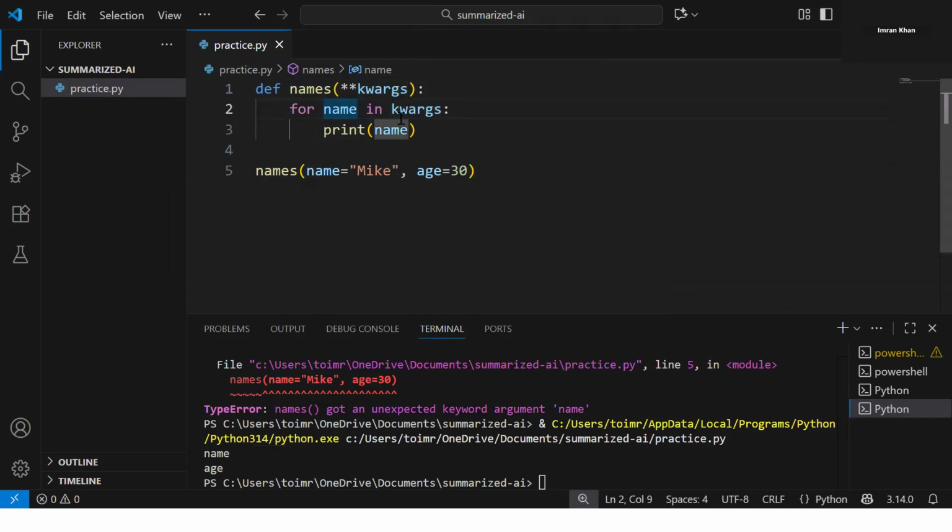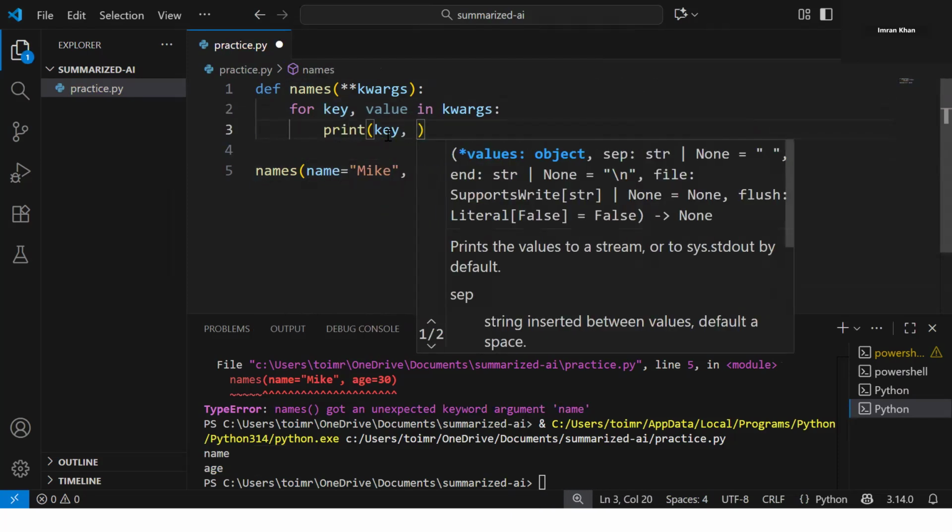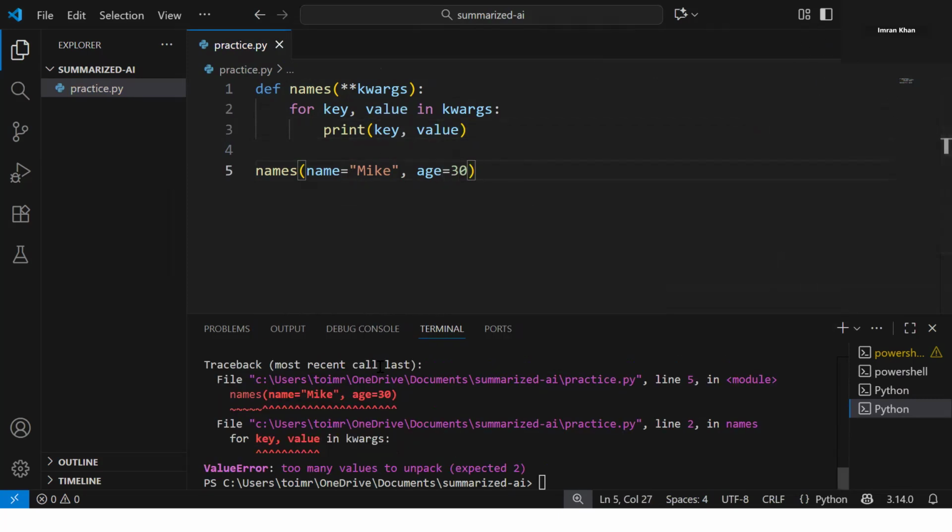Now, if I wish to print the value also, I can say key, value, just more readable. Let's see what happens. For key, value in kwargs, it says too many values to unpack.